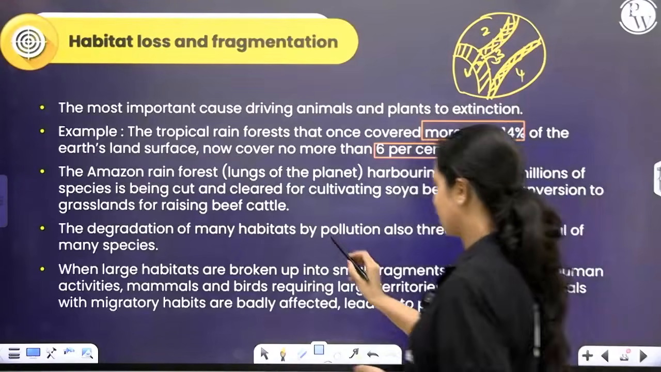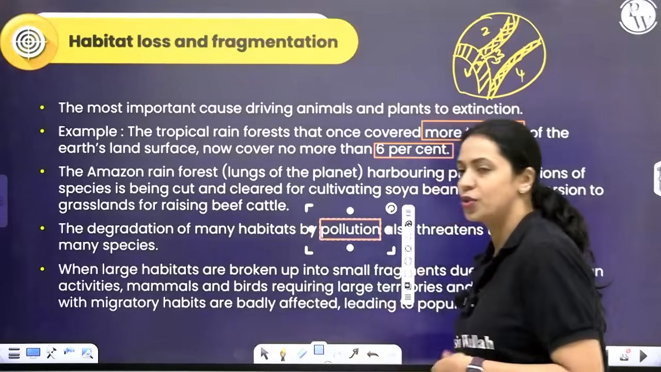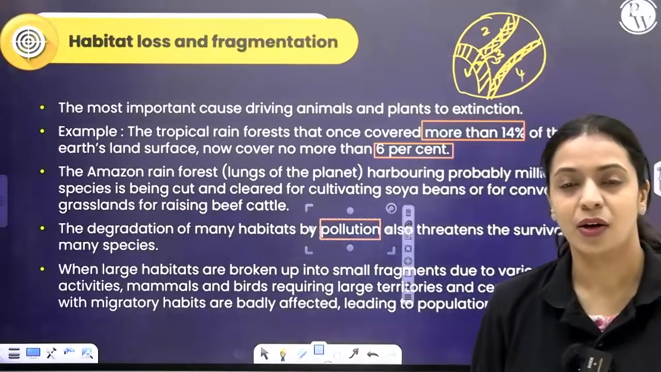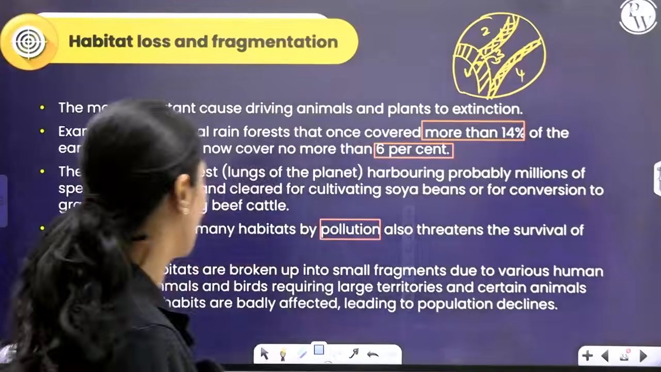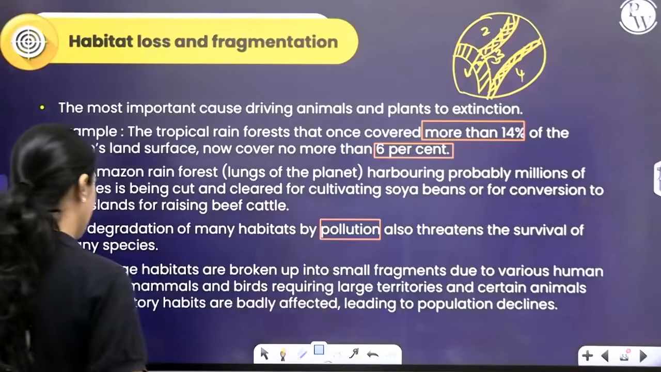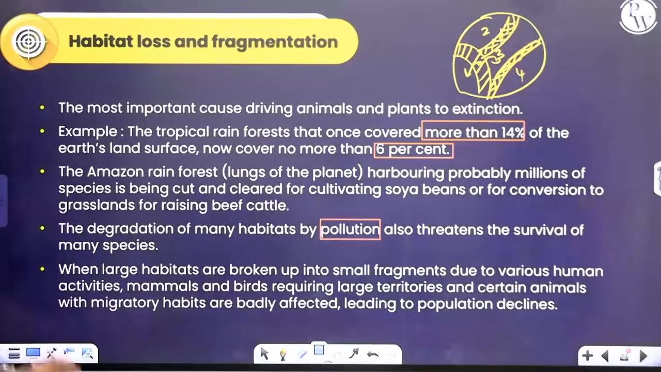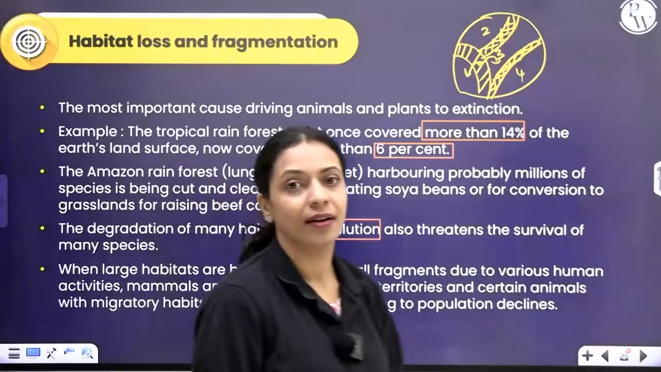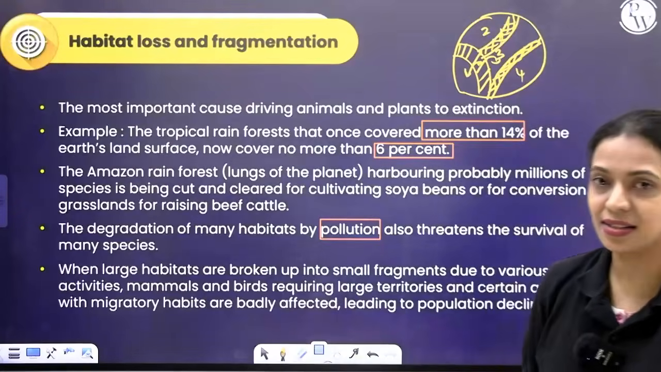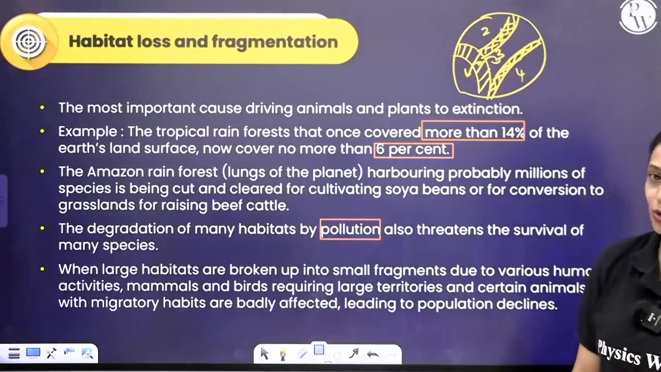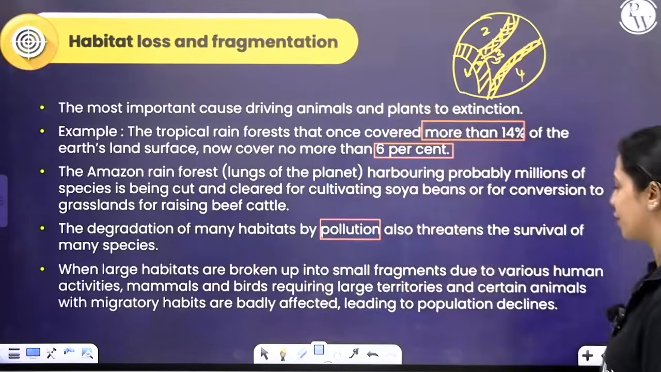Pollution is another major reason. Because of pollution also, habitats are degraded. Whenever habitats are broken down into smaller fragments, due to whatever reasons, mammals and birds that require huge territories and animals with migratory habits are severely affected, and as a result, their population will decline and eventually they could go extinct. This is our first reason.